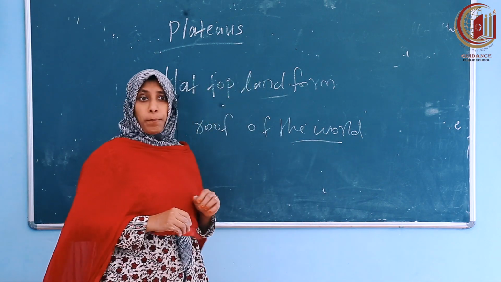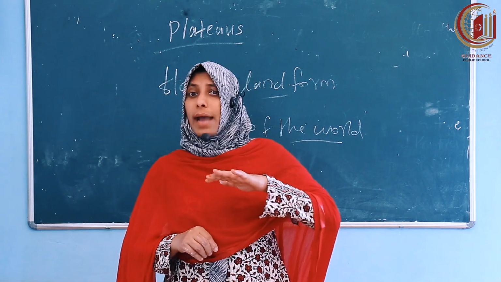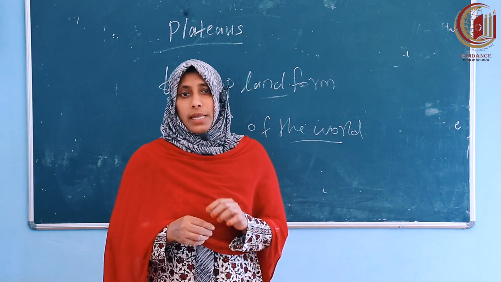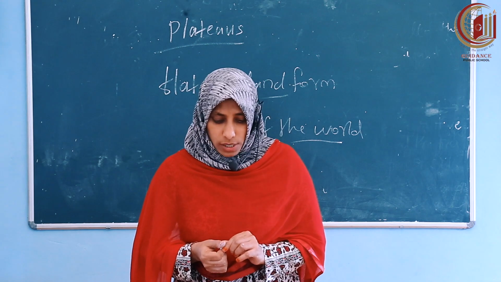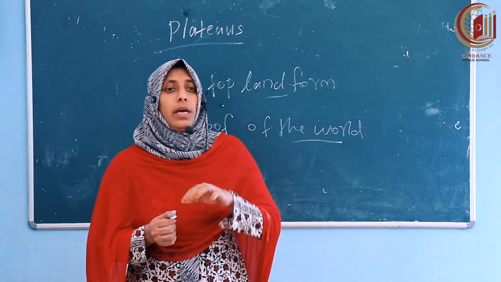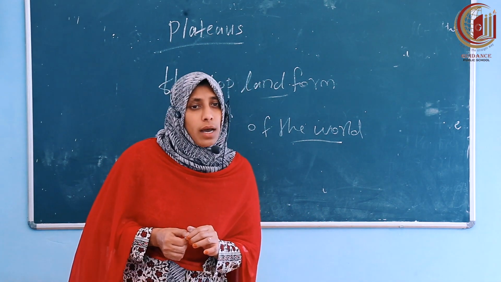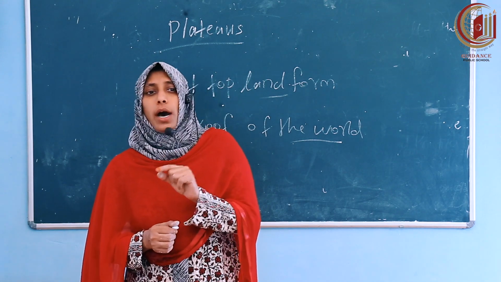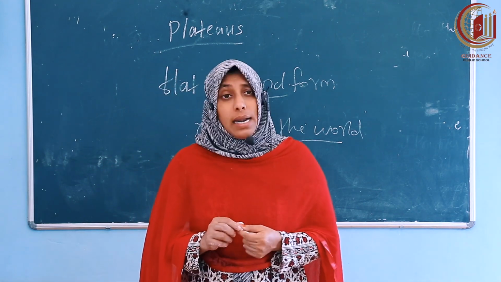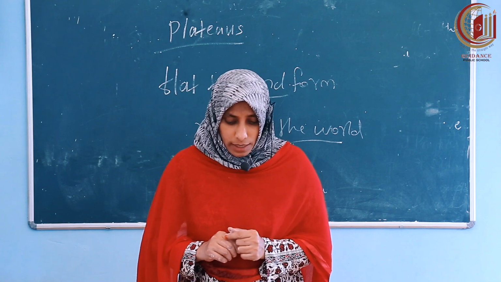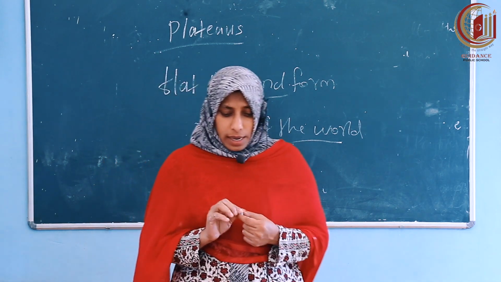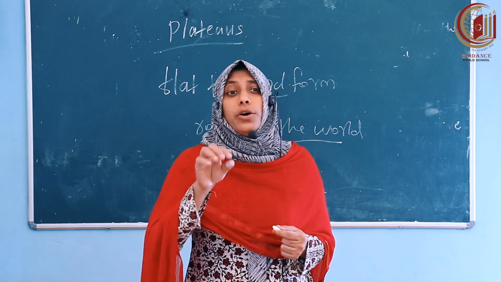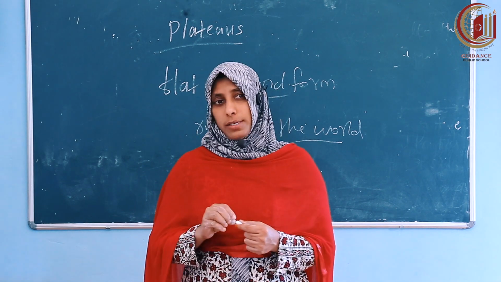What do you mean by a plateau? It is a flat-topped landform that rises sharply from the surrounding land. The Tibetan plateau in the Himalayas is the highest plateau in the world, also known as the roof of the world. The Deccan plateau in southern India is a very old plateau, and most plateaus have rich deposits of minerals.